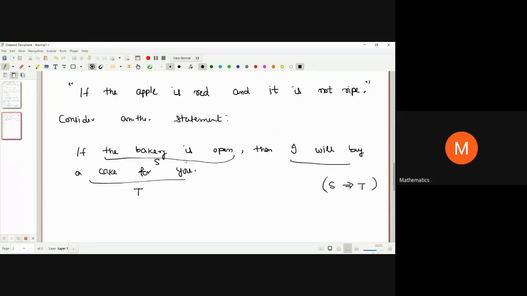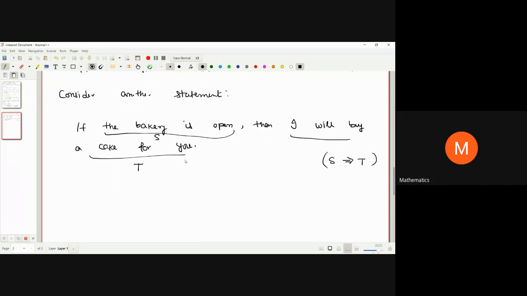So this statement is going to be false if the bakery is open and I am not buying a cake for you. Please listen carefully. This statement is going to be false if we notice the bakery is open, but I did not buy a cake for you. The above statement is false under which condition?